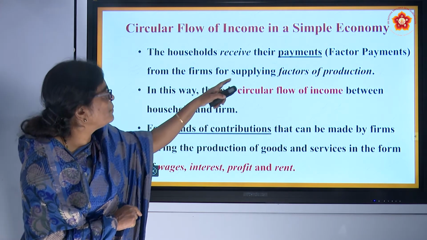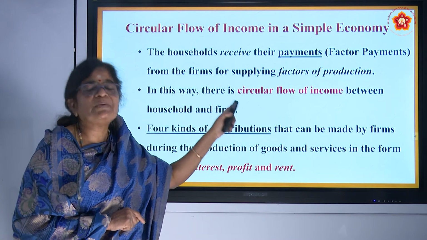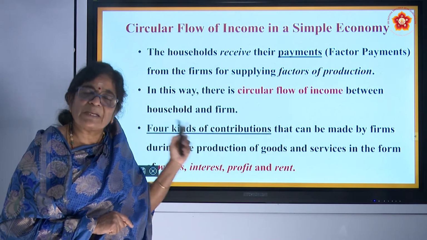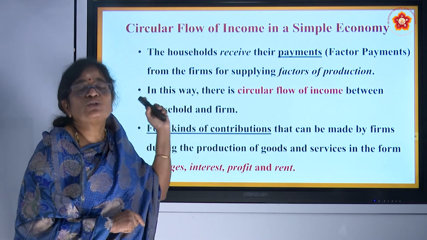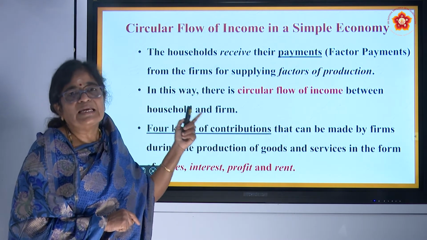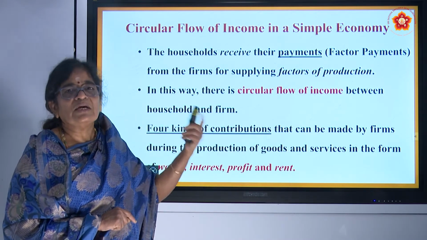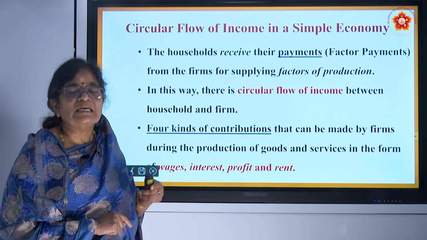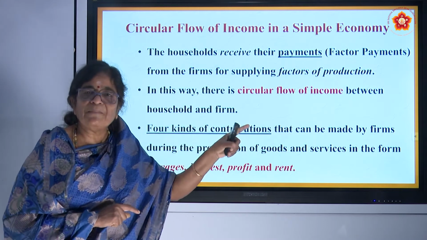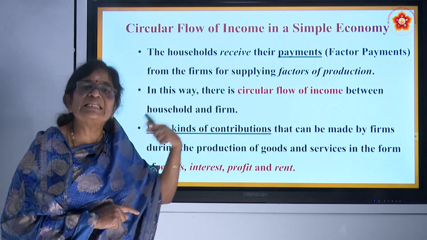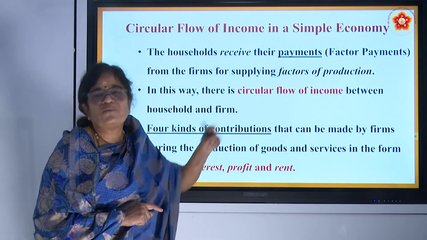Factor payments are received by the household as income for the factors of production, and when the firm supplies goods and services using these factors of production, again the consumers pay back whatever income they received to the firm as consumption expenditure. It is called spending. That is how income flows from household to firm and firm to household in a circular manner. That is how it is called circular flow of income.